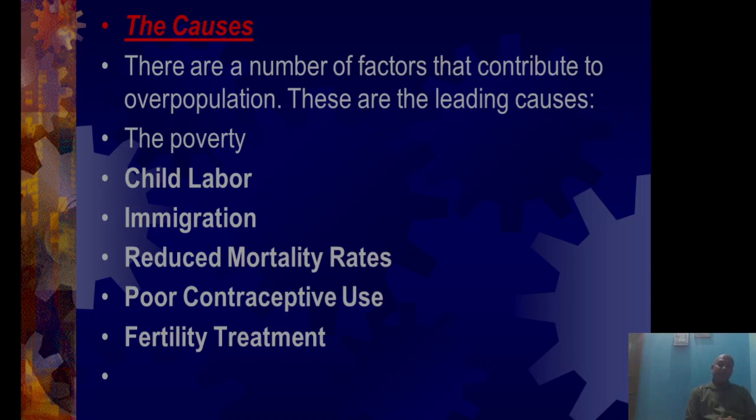After that, if poor people live in that place, definitely for the sustenance of their life, they have to do child labor. So the poor people's children go into child labor. This is the main cause of overpopulation.